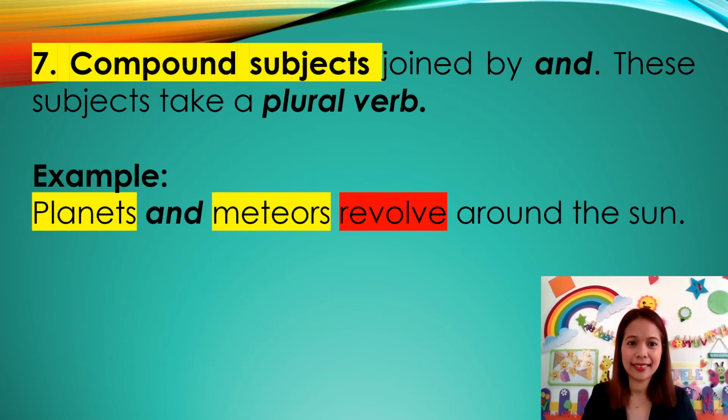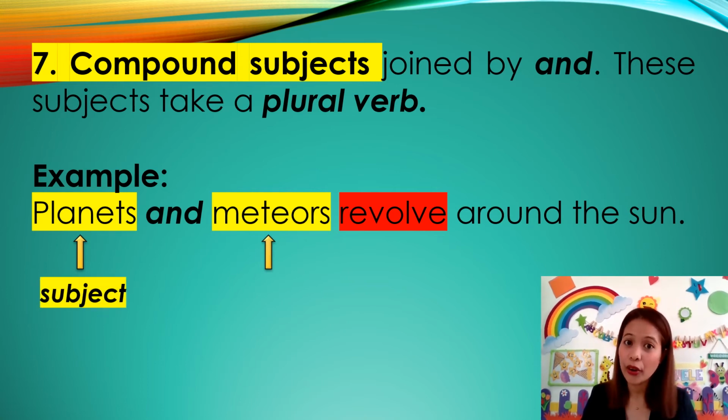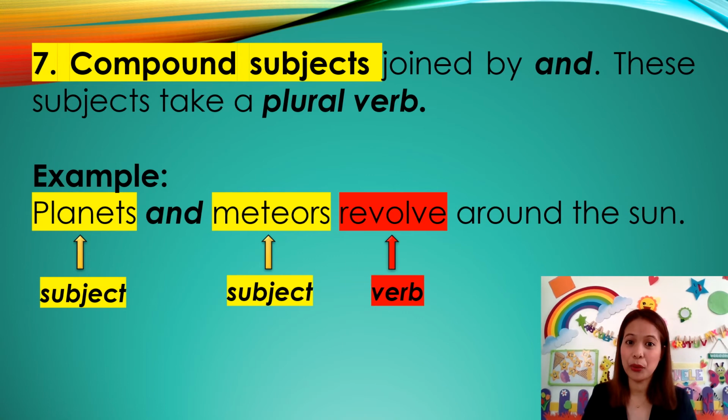Alright? Number 7, compound subjects. Compound subjects joined by and take a plural verb. For example, planets and meteors revolve around the sun. Planets is a subject and meteors is also a subject, and they are joined by and. So the verb will be revolve. Okay?